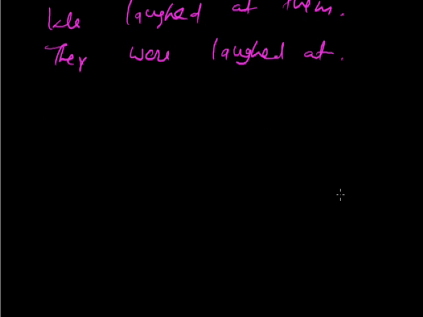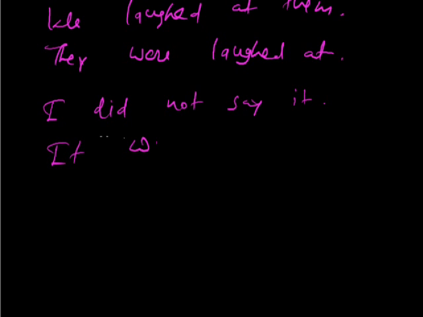Now, some more examples. In the negative, let's see now. I did not say it. Of course, helping verb in place of helping verb. Our helping verb has to be either was or were. It was not said. It was not said. Simple. Clear? Try to avoid "by me." Clear? It was not said.